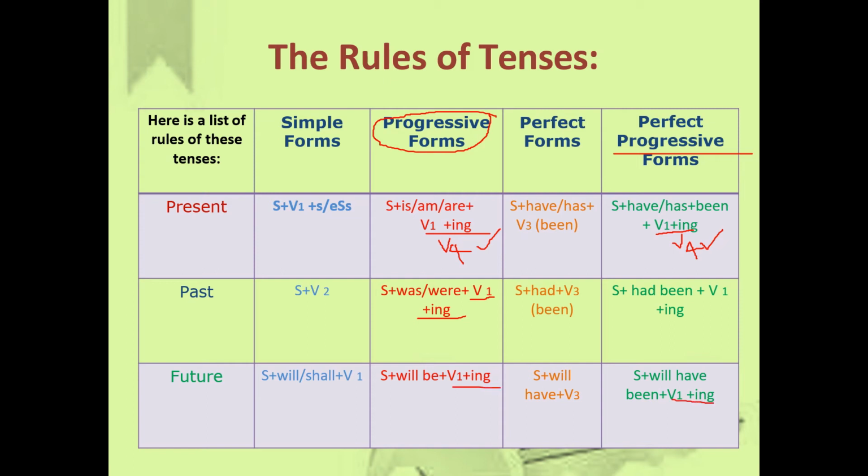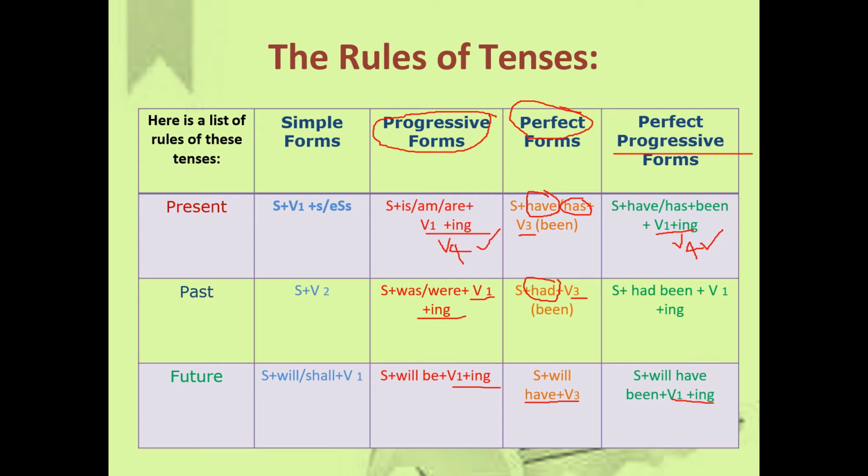Now when perfect is there, what is the clue? Have or has or had. Only these three will be there, and the V3 form. Have V3. You should remember these three.